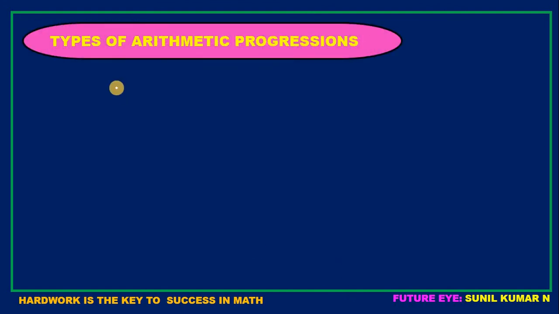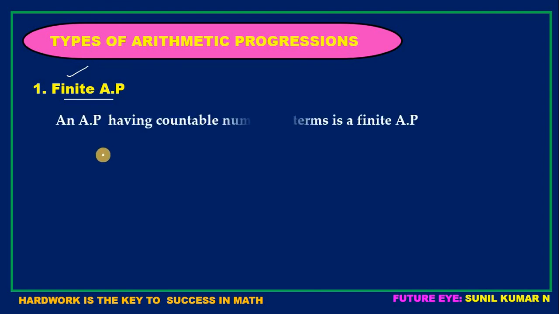Next, let us move on to types of arithmetic progressions. There are two types. The first one is finite AP. Finite means countable. Hence, an AP having a countable number of terms is a finite AP. Let's see the example. In the first example, 1, 2, 3, 4, how many terms are there? 4 terms are there.